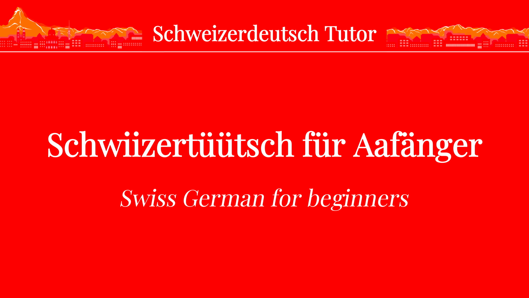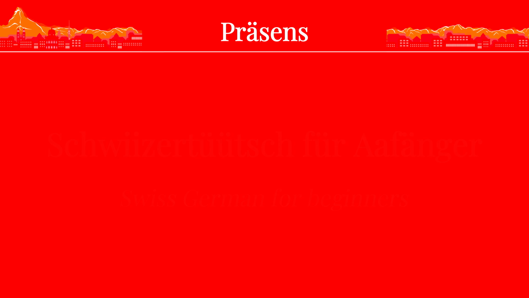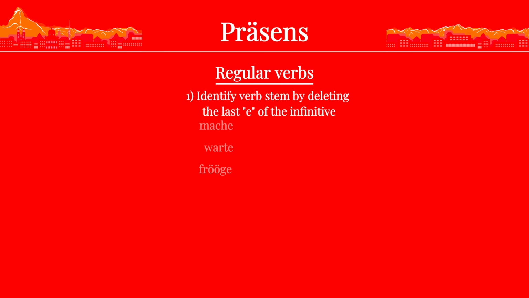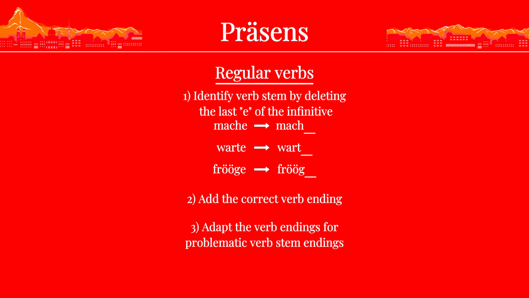In today's video, we are going to talk about irregular verbs in the Präsens, the present simple. Last week, we learned how to identify the verb stem of regular verbs and which endings we add when conjugating them.